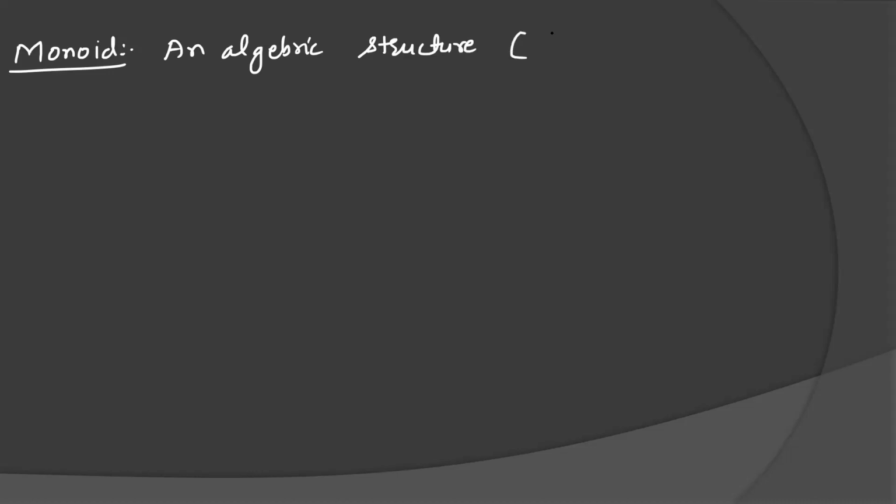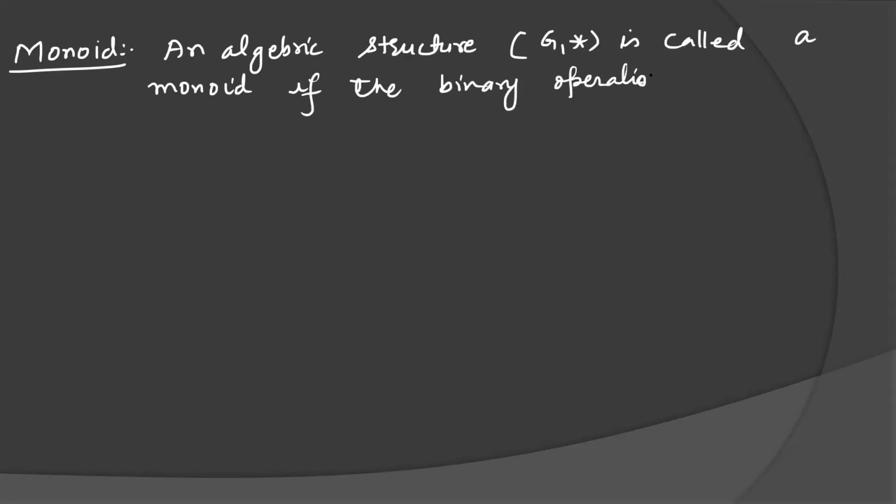Next definition is monoid. An algebraic structure G, star is called a monoid if the binary operation star satisfies the following postulates or properties.